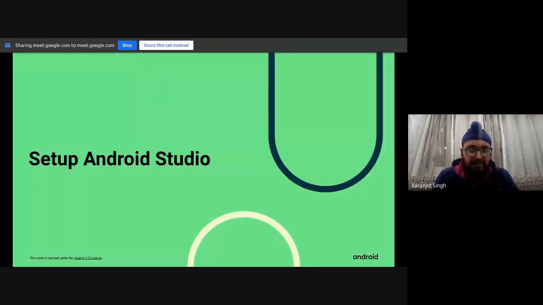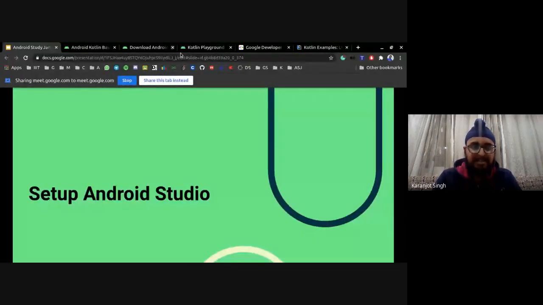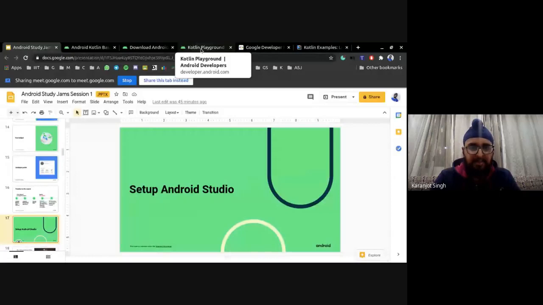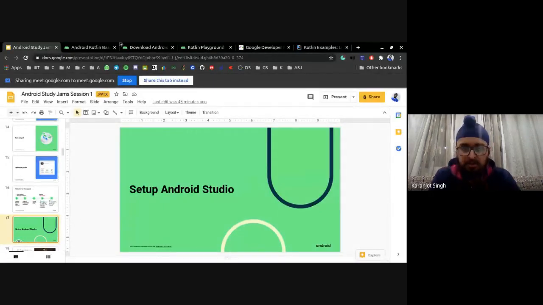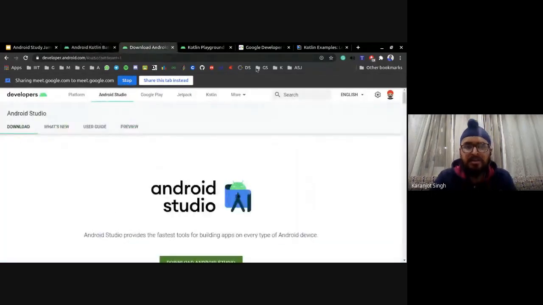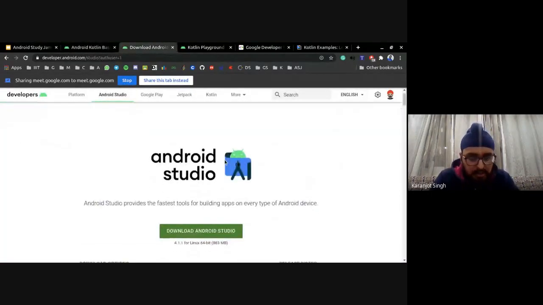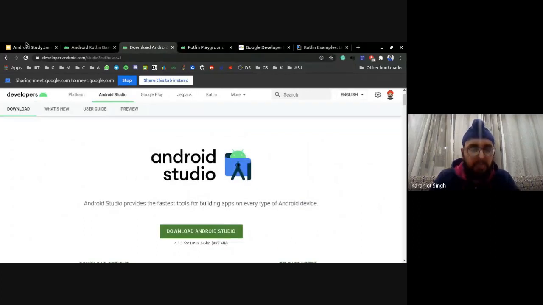Okay. Now we can proceed with setting up Android Studio. Those who already have Android Studio present on their PCs, you can update it. And if you don't proceed with the rest of the session, it's totally fine, and you can choose to exit, right? But if you don't have one, it is recommended that you set up Android Studio.